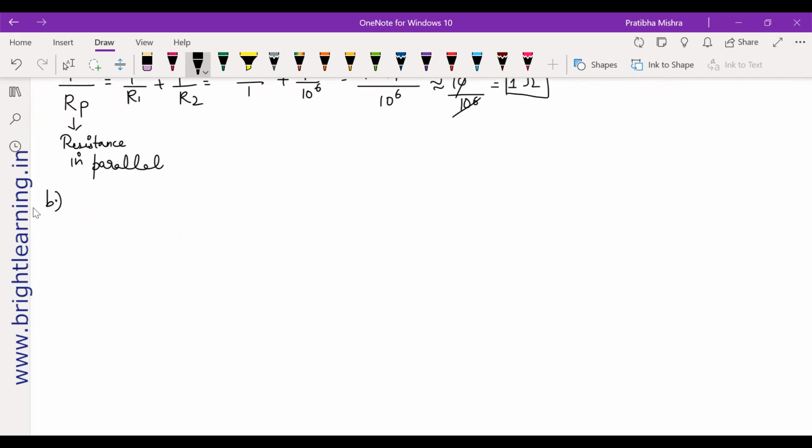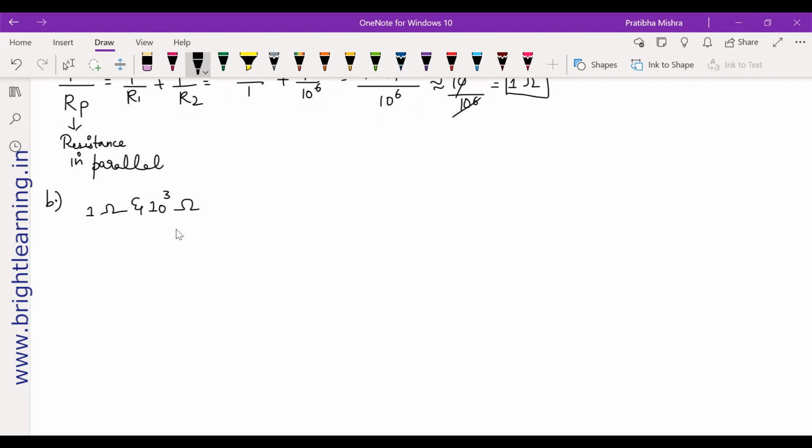For part B, what are the things that you have? You have 1 ohm and 10 to the power 3 ohm. So again, you will get close to 1 ohm only, I believe, or let's try. Let's see how much we will get.